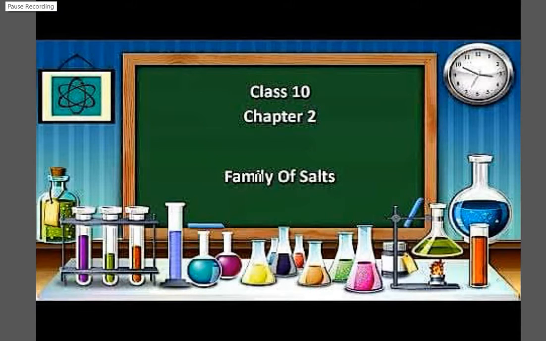So students, let us begin with the topic, that is the family of salts. In this family of salts, we will be talking about different varieties of salts. It is not only sodium chloride, that is NaCl. There are many other types of salts which have been categorized under different categories, and that is what we are calling the family of salts. But before we talk about the family of salts, let us first discuss the process of the formation of salts, that is, the different ways by which salts are formed.